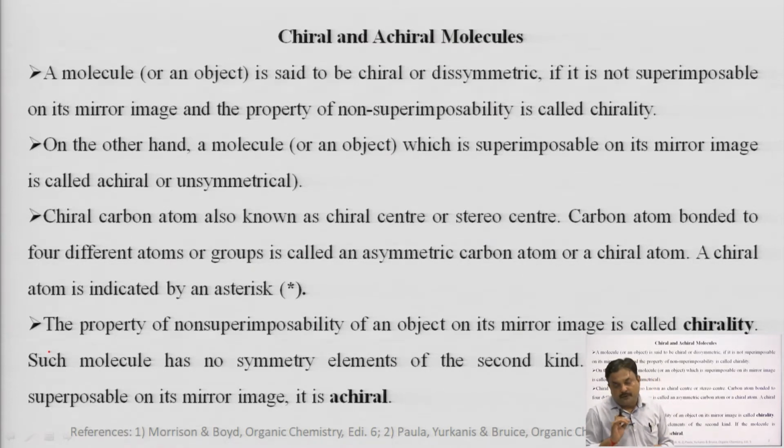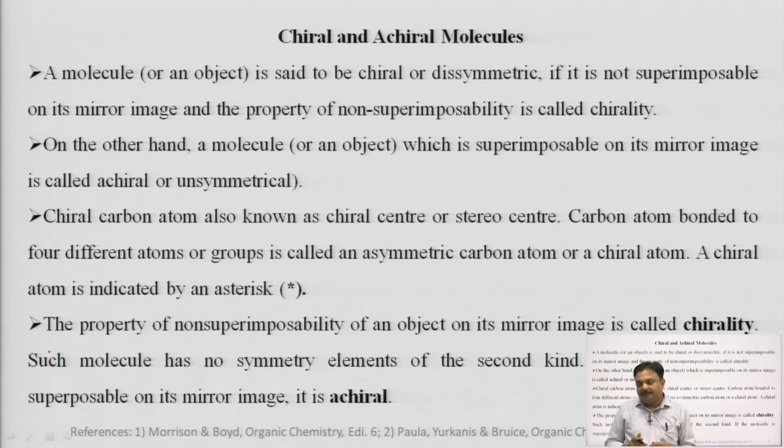Now, focus. When I am talking about a chiral carbon atom, at that time I am using the word chiral center or stereocenter. The chiral center, stereocenter or asymmetric center is bonded to 4 different atoms. All the 4 valencies of the carbon atom are fulfilled by different atoms or groups. Because of that, it is known as the asymmetric carbon or chiral atom.